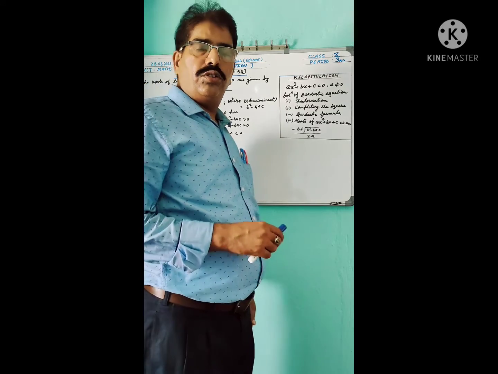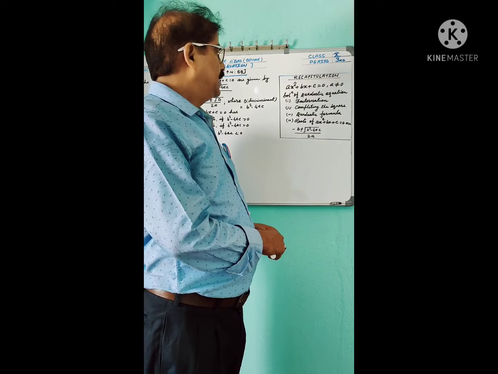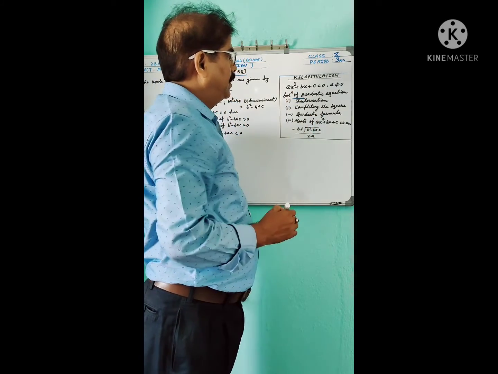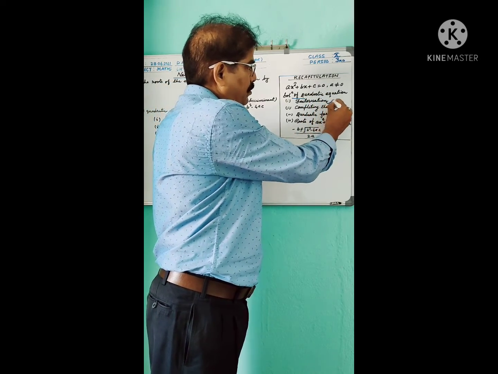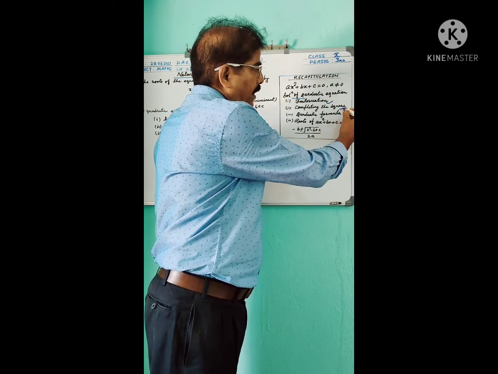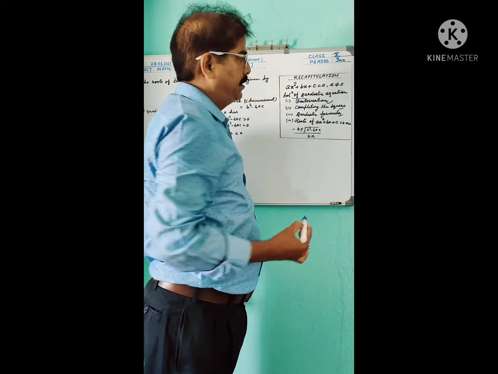And we also discussed the solution of quadratic equation. Three methods: first, factorization method; second, completing the square method; and third, quadratic formula.